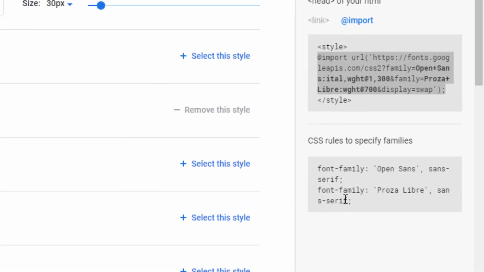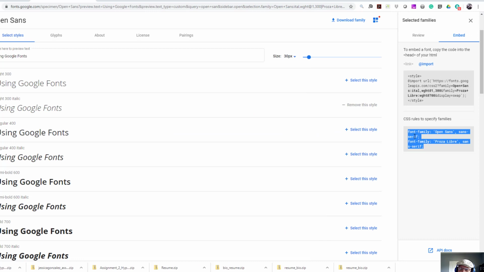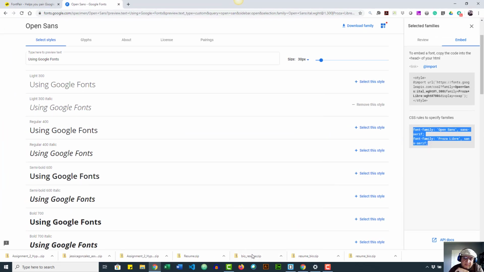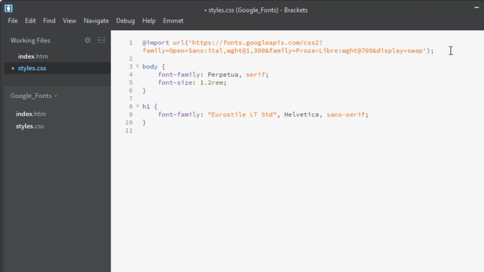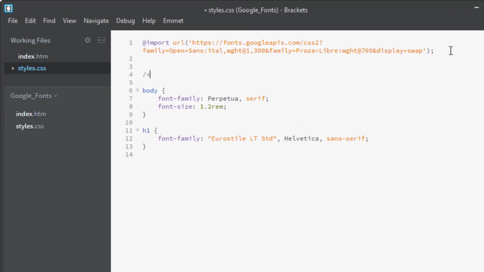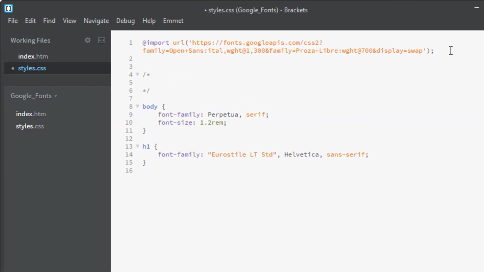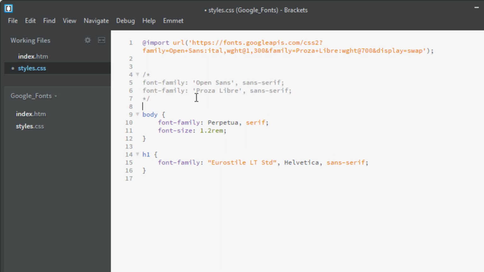Anyway, now the other thing I'm going to do here is copy these rules to specify the families. Okay, so I'm going to copy, go back to here, and in my CSS I'm going to open a set of empty comments because this is just a reference for me on how to use it. That way I don't have to try to figure out how to write the fonts. By the way, I'm going to make a comment on that.